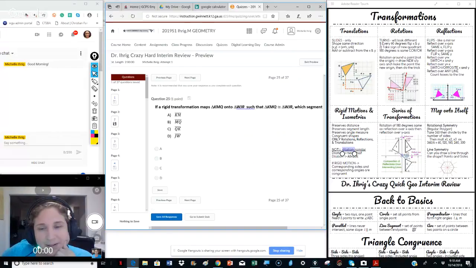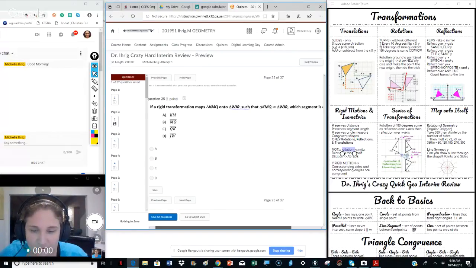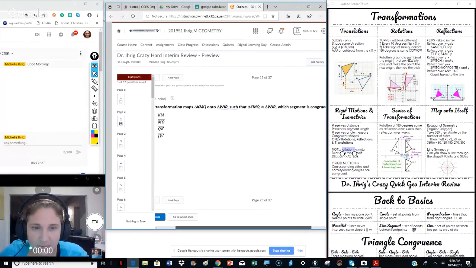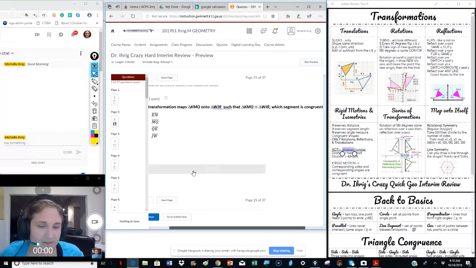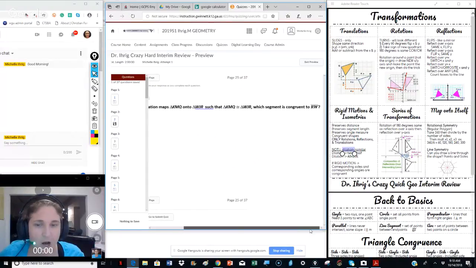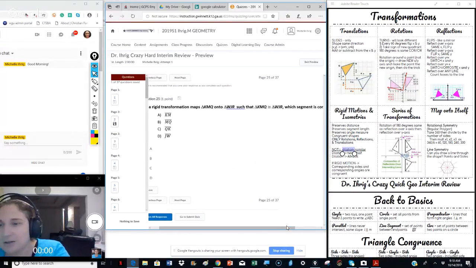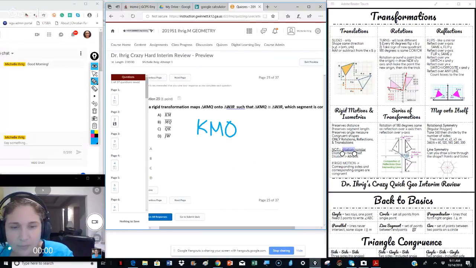If a rigid transformation maps, let's look, which is congruent. I guess I have to use my mouse. We're looking for RW. So here we have KMQ, WJR, and we're looking for what matches to RW.